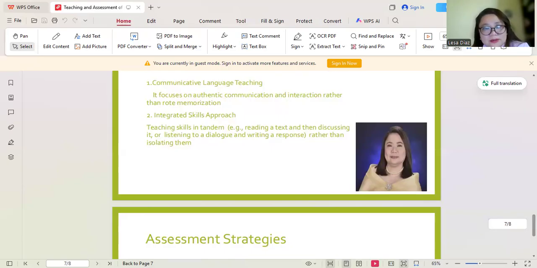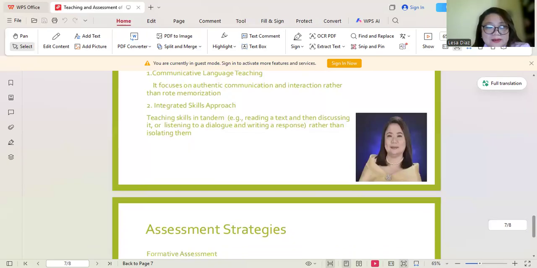Another activity that we could do here is scaffolding, providing sentence frames or vocabulary banks to build learner confidence. Okay, and then the integrated skills approach, teaching skills in tandem. I've mentioned this one already.